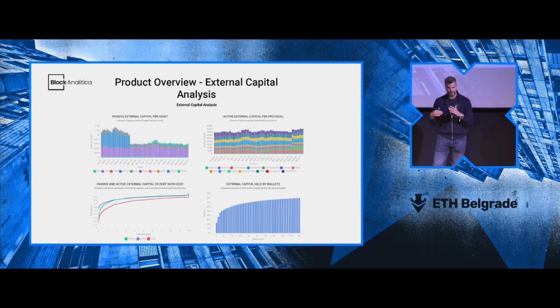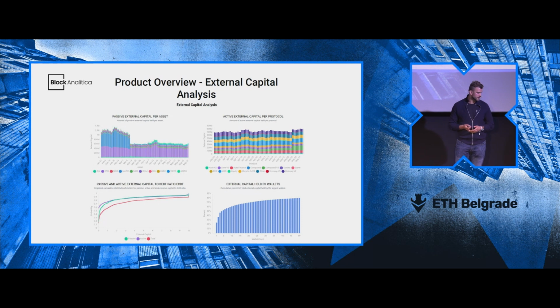Through that, we can see how much capital power that external capital has for the given position. For example, if somebody has millions in the wallet as external capital, but billions in the position, that's not as relatively important for improving the collateral ratio.